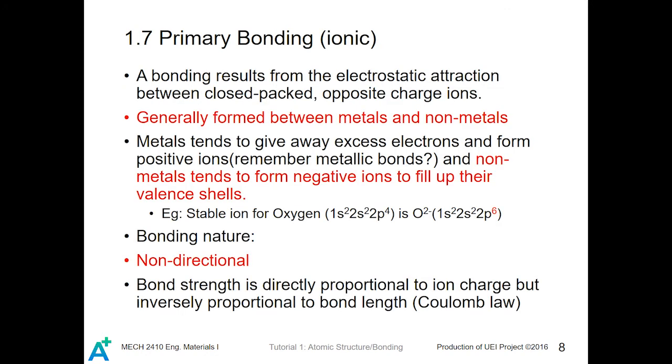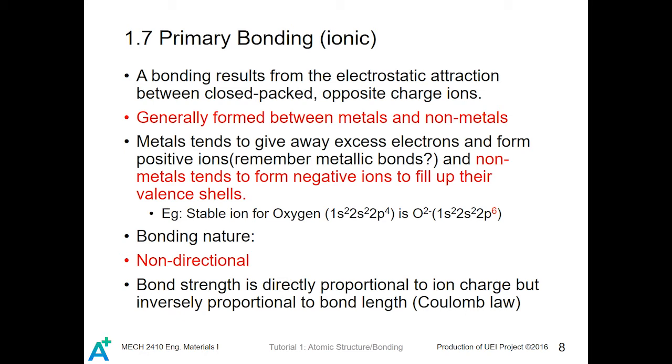Ionic bonding results from the electrostatic attraction between close packed and oppositely charged ions. It is generally formed between metals and non-metals. Metals tend to give away their excess electrons and form positive ions, and non-metals tend to form negative ions to fill up their valence shell.